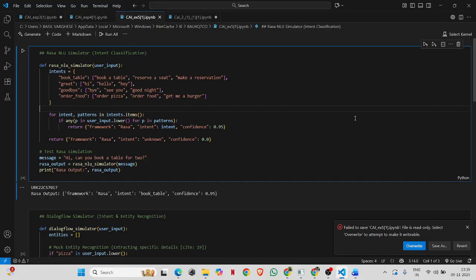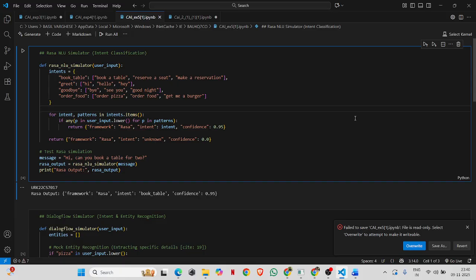If any match is found, it returns the framework name Rasa and the intent, like book_table. The confidence score is 0.9 or like 95 percent, simulating a high confidence prediction.